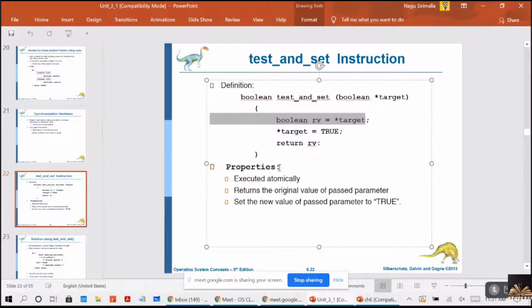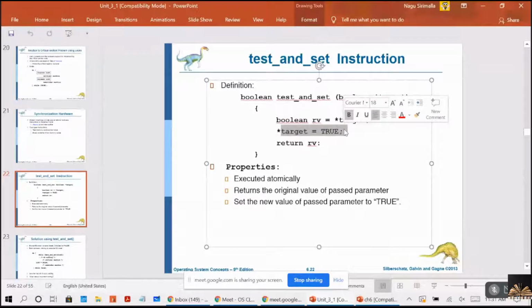Now, what are the properties we should follow for this? Executed atomically, and return the original value of the passed parameter. What is RV? What we pass here is stored in the target, and from the target we take it to RV, and finally we return RV. That means it should return the original value of the passed parameter, and set the new value of the passed variable to true. That is the reason for target we are setting true. So these are the properties the test and set instruction should have.